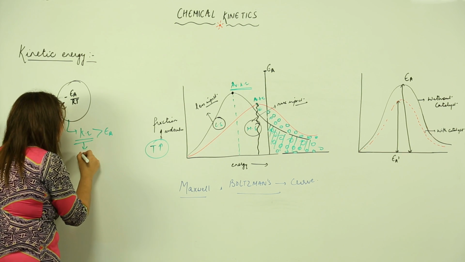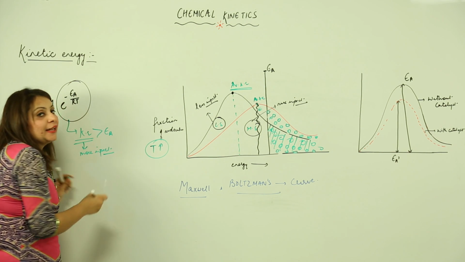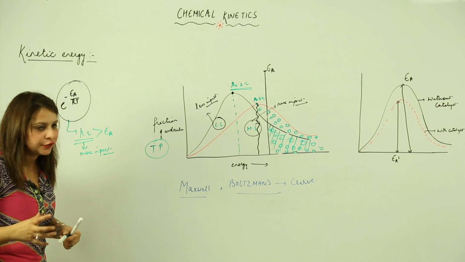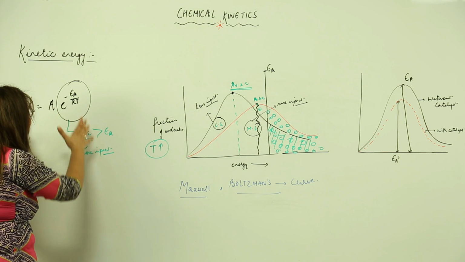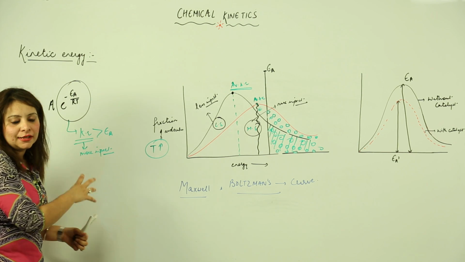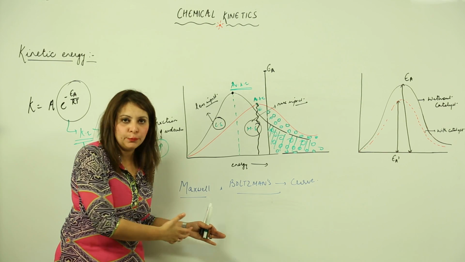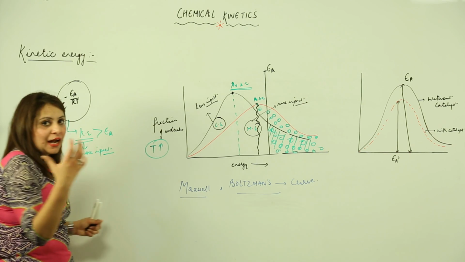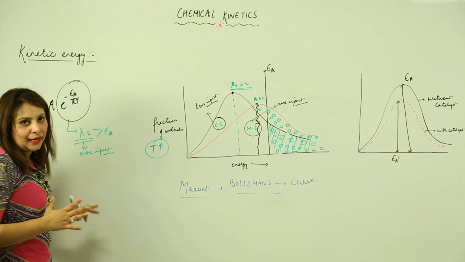That means those molecules which are going to have more impact in the reaction, that means they are going to cause effective collision. This is a constant, and k is the rate constant. So this is the kind of graph we have for this. Just as Maxwell-Boltzmann explained the kinetic energy with the help of a curve by using statistics, Arrhenius explained it with the help of a mathematical equation, right? So this is what the kinetic energy is.